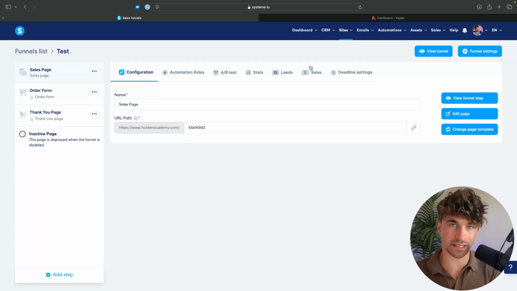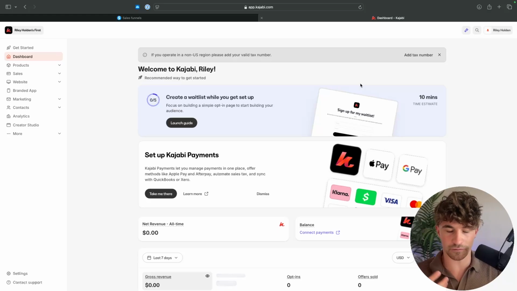Now, in terms of the plain text emails, what you are looking at if you are a course creator or a community creator, both of these are absolutely fantastic. Kajabi does a much better job of graphic emails, but these are mainly for e-commerce companies. So it just depends on what you are looking for.